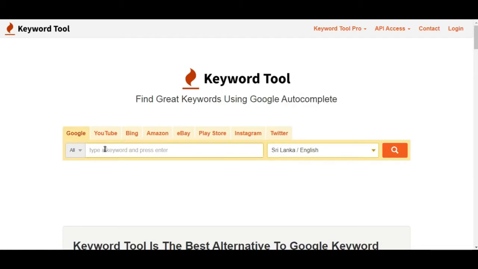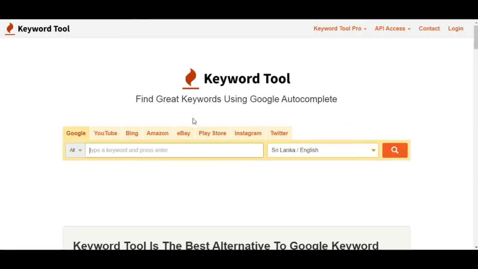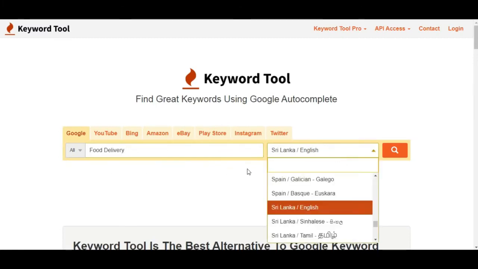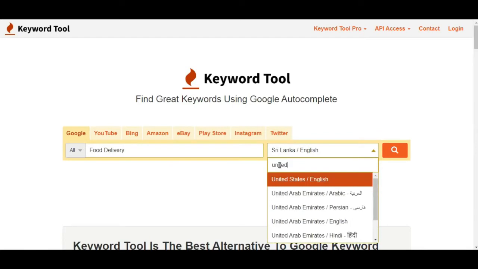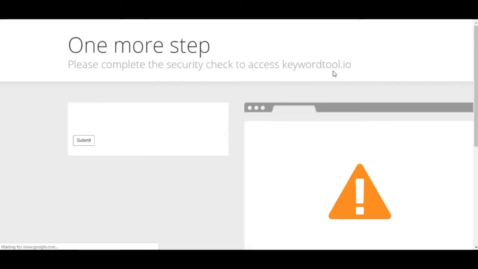So I'm going to copy my main keyword idea, food delivery, and select United States. I'm going to generate autocomplete keywords. I got one more step in Cloudflare, so I need to verify this first.